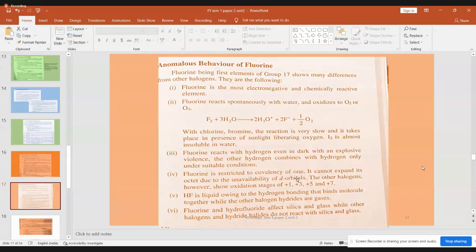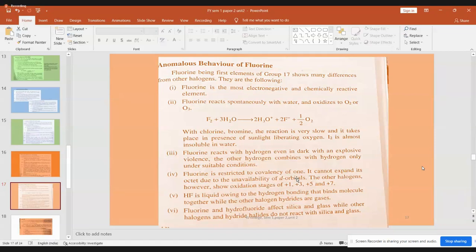It can promote its electron into the vacant d orbital. Though electrons are not there, the 3d orbital is nearer to chlorine. Whereas in fluorine, it has no electrons that can be accommodated into the d orbital, because the d orbitals are very far away from the last valence orbital of fluorine, which is only 2p.